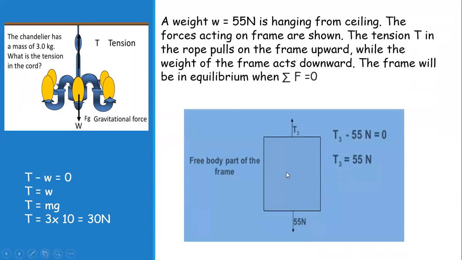Another example: you see that this frame is hanging from the ceiling. The weight of this frame is 55 Newton. If it is at rest, we can say sigma F is equal to 0, which means tension minus 55, because they are in opposite directions, is equal to 0. So tension is equal to 55 Newton.